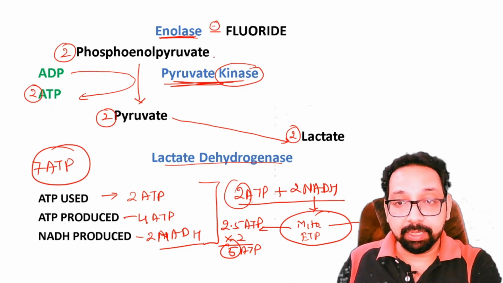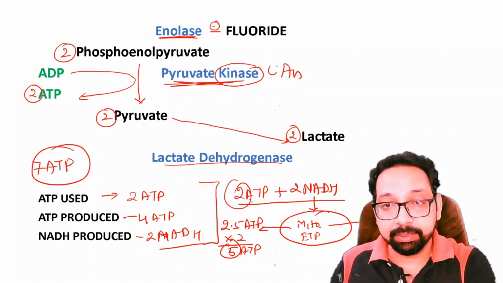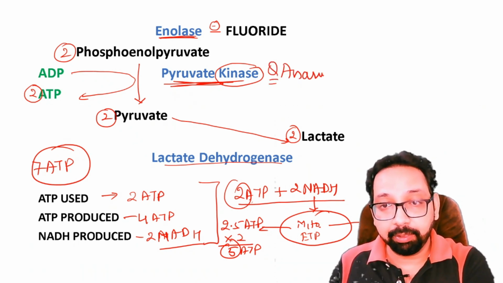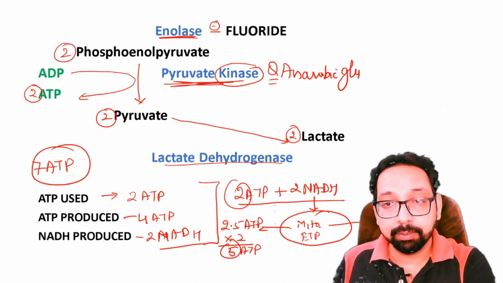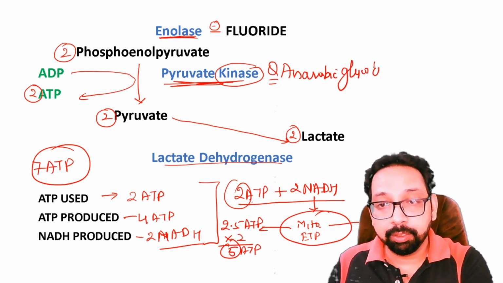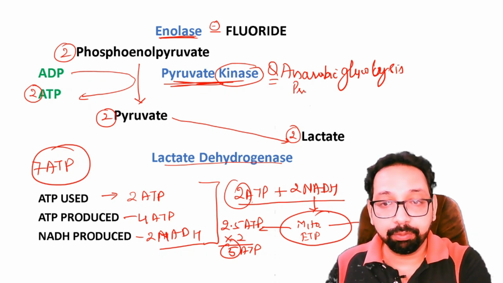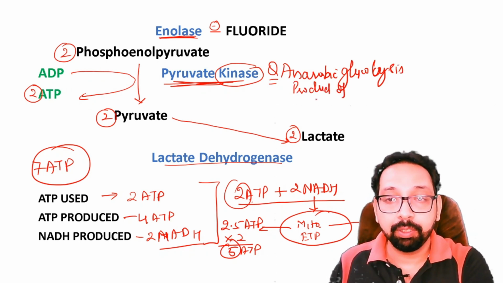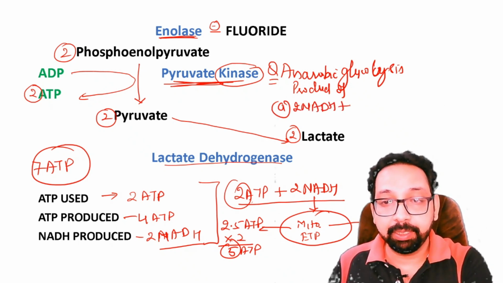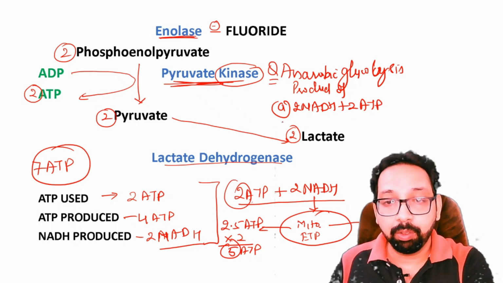A question was asked, in anaerobic glycolysis, there is production of option A, 2 NADH plus 2 ATP, option B, 2 ATP.